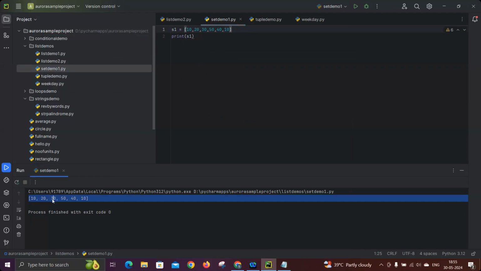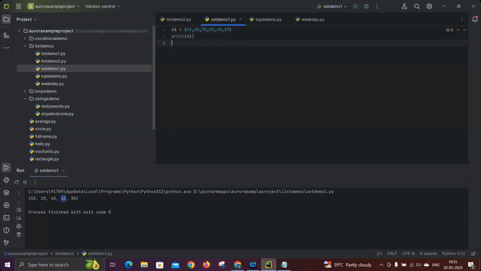And the second point is also covered. See here, if I'm giving 10 twice, in the output also you are getting 10 twice. But if I change the same thing to a set, you are getting 10 only once. It's not coming twice like in the list, because it is a set. And you can even print the type of that object. Type means what data type it is assigned internally, and it will print it. So here you can clearly see that it is a set. See that. So likewise, you can observe those two points.